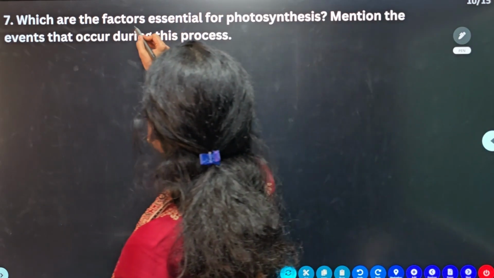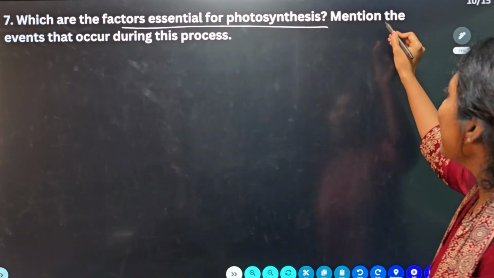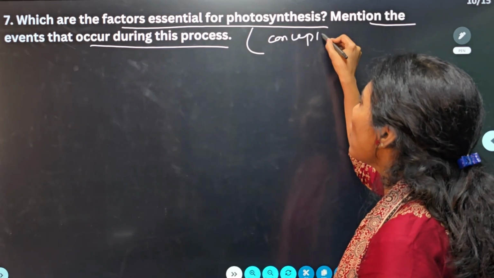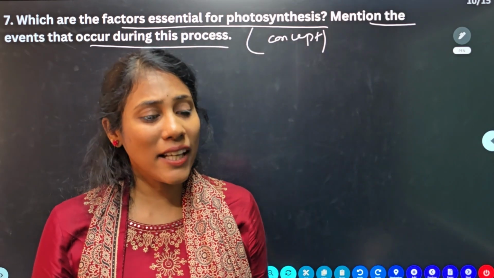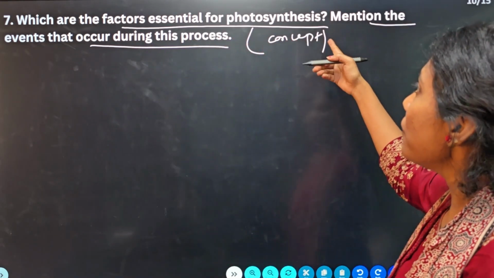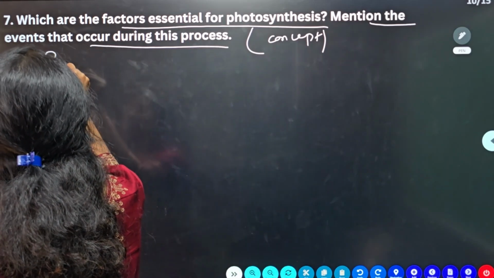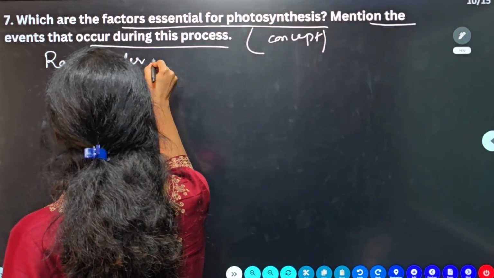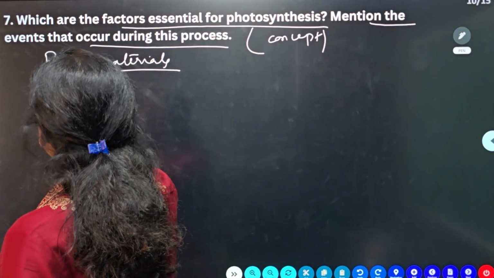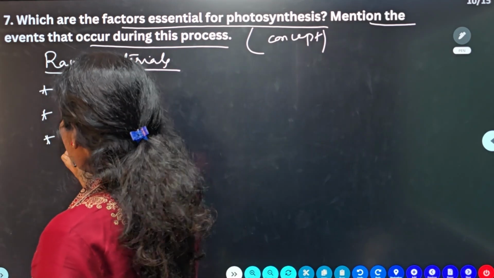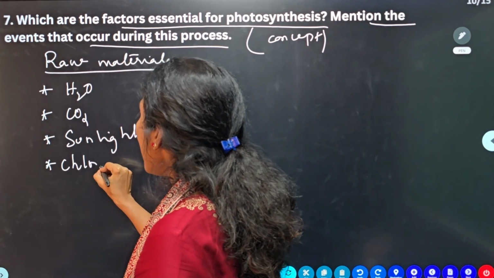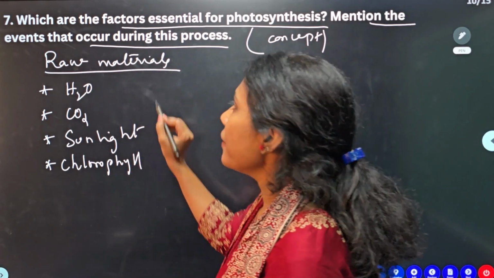Yes, which are the factors essential for photosynthesis? Mention the events that occur during photosynthesis. This is one of the very important concepts for SSLC board examination, guys. You should really focus on this question. So, which are the factors essential for photosynthesis? That means they are asking the raw materials of photosynthesis. What are the raw materials of photosynthesis? So you need H2O, you need carbon dioxide, you need sunlight, isn't it? And you also need the pigment chlorophyll. So these are the different raw materials necessary for photosynthesis.